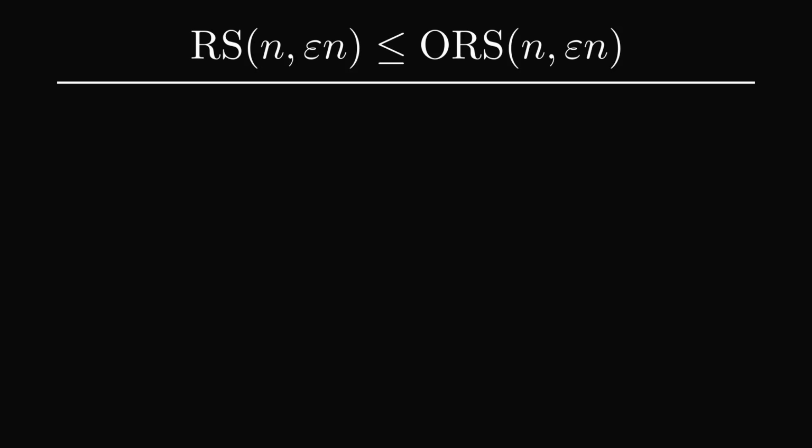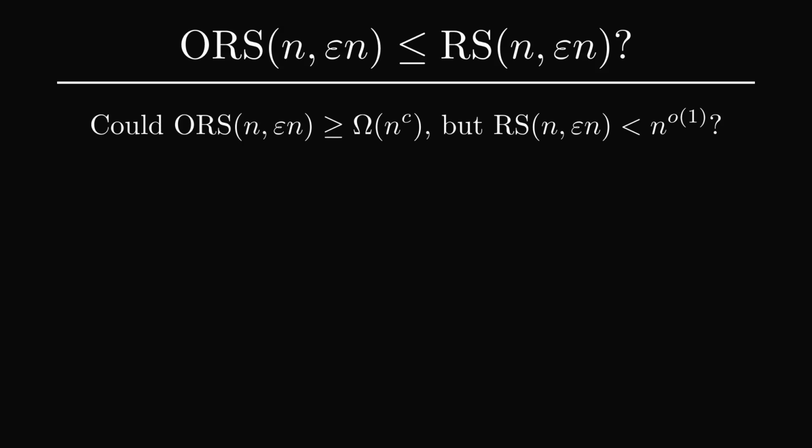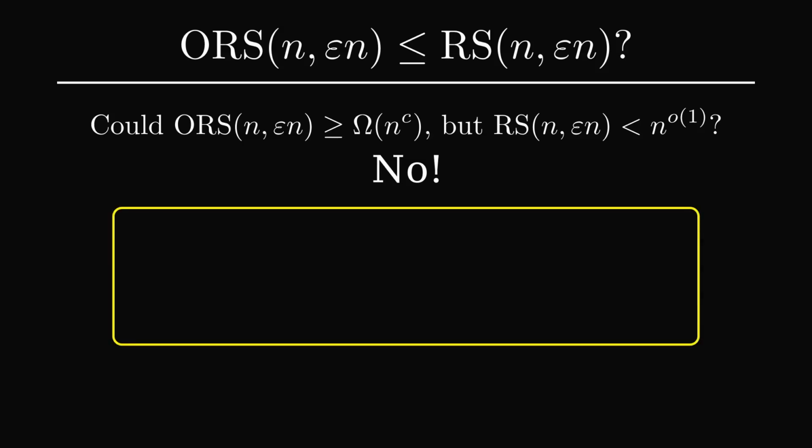Because ORS is a relaxation of RS, it's clear that RS is at most ORS. But recall that our goal is to replace ORS by RS in the runtime of the algorithm of Assadi, Khanna, and Kiss. So we'd want the reverse inequality to hold. However, we really only need to rule out the possibility that RS could be significantly smaller than ORS. For instance, could it be the case that ORS grows as some polynomial function of n, but at the same time, RS is smaller than any polynomial function of n? We'll show that the answer to this is no.